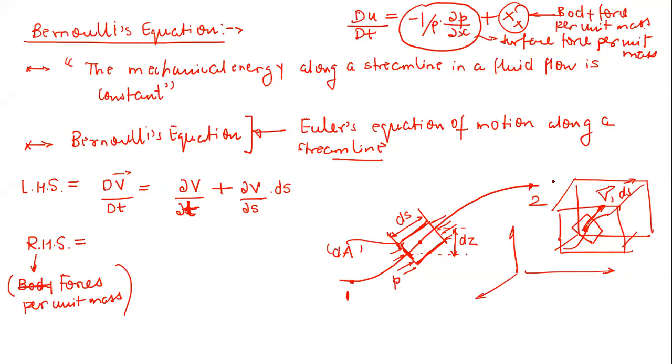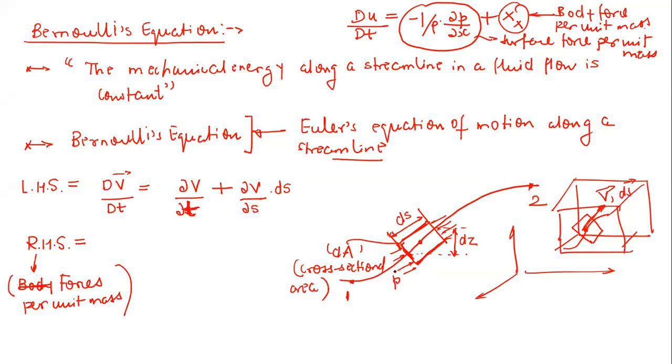So we have to now calculate the right hand side of this equation, the forces per unit mass. Just tell me, what are the forces per unit mass that are going to act on this element? Very easy.